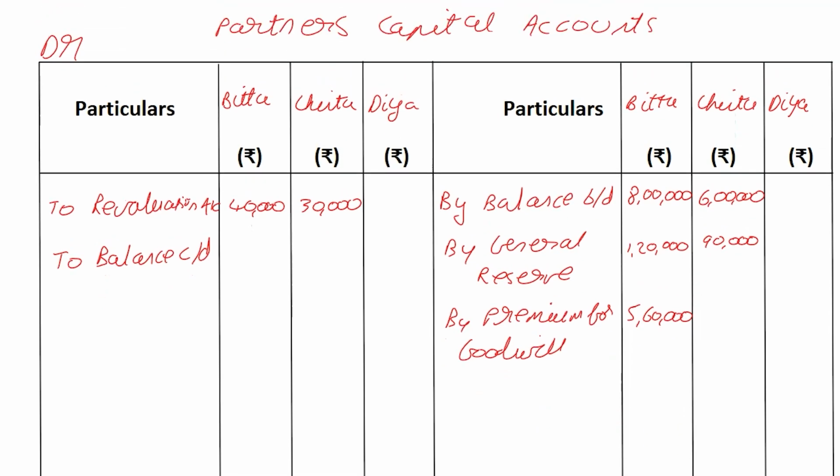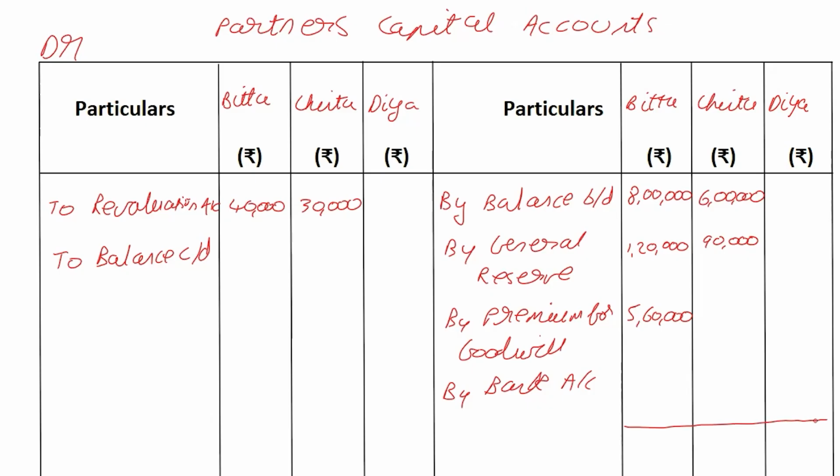Diya has to bring in her money. Let's say she brings it by check. Goodwill is coming by check. Capital also should come by check. By bank account. Some number has to come here. Okay, the question is how much. That's why we're doing the calculation.